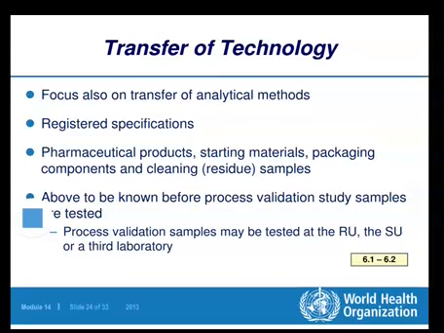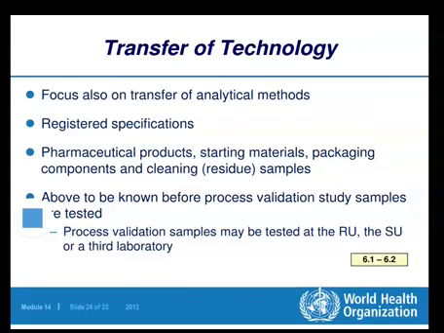Moreover, for pharmaceutical products, starting materials, packaging components, and cleaning samples, the specifications are to be registered. All this is to be known before process validation study samples.